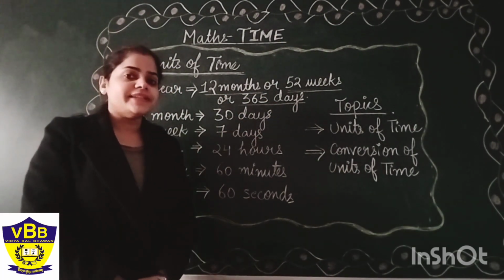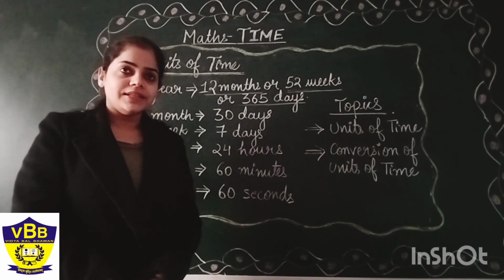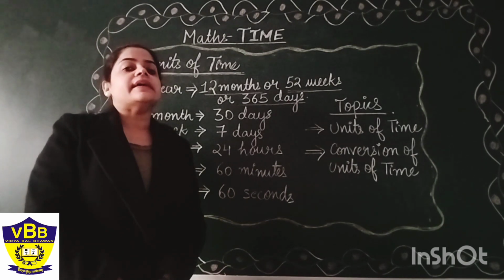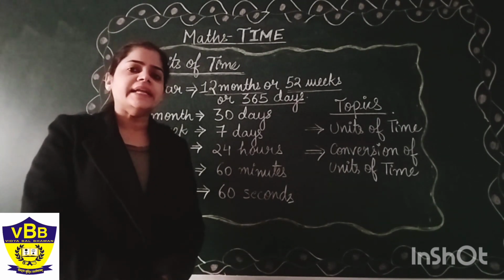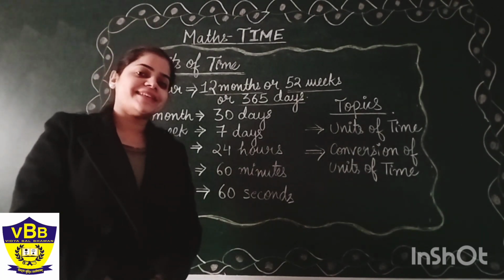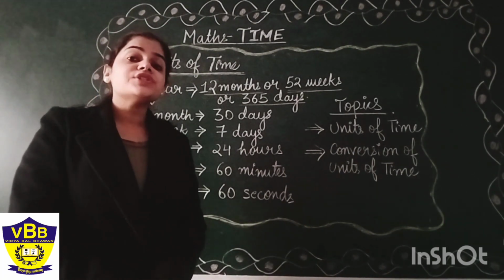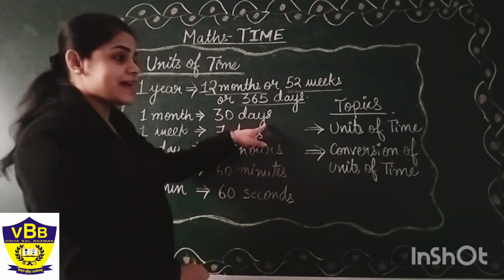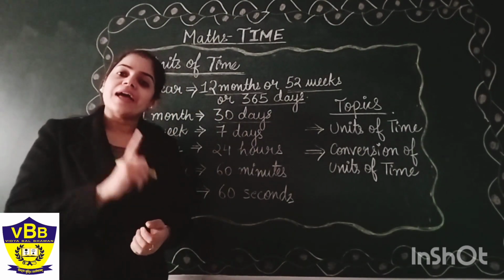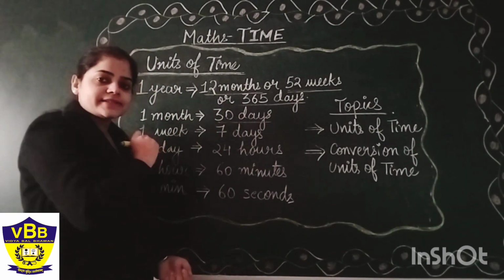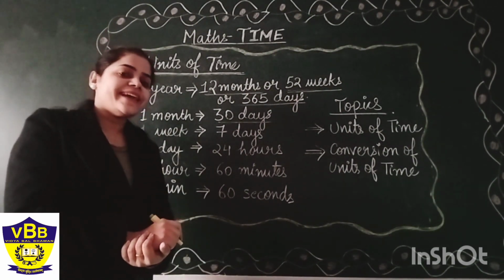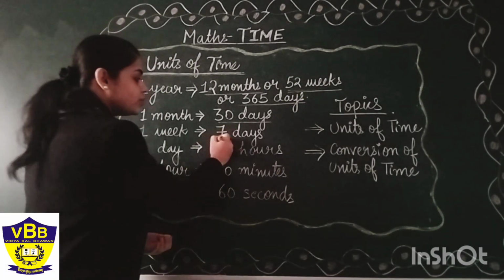So, do you know how many days are there in a month? Yes, there are 30 days or 31 days in a month. Also, there are 28 days. Do you know which month we have 28 or 29 days? Yes, it is February, but we will consider 30 days as our standard for solving the questions. So, in total, 1 month equals 30 days. How many days are there in 1 week? Yes, there are 7 days in a week.